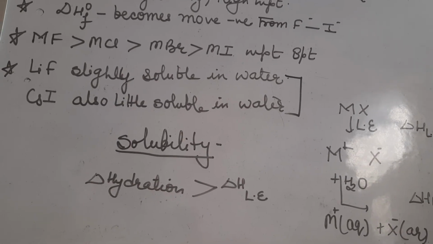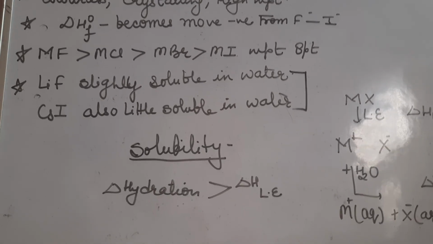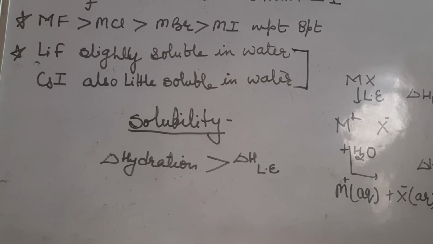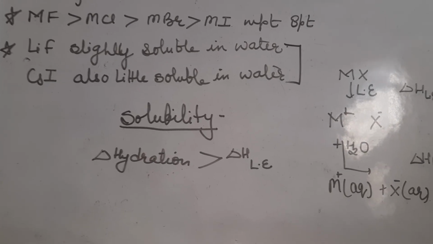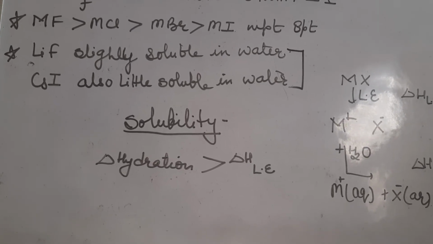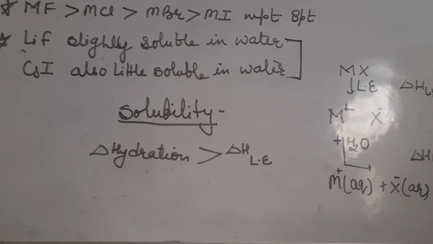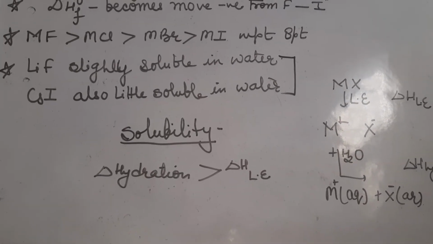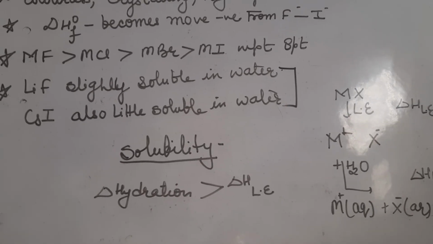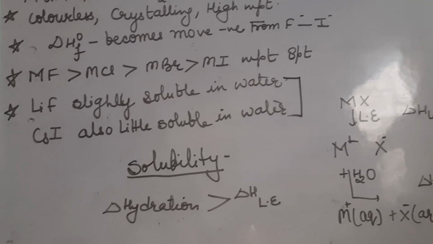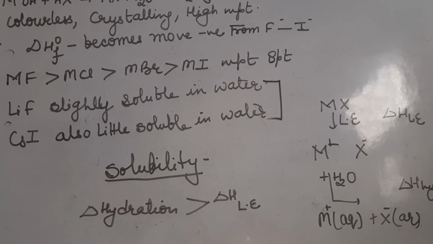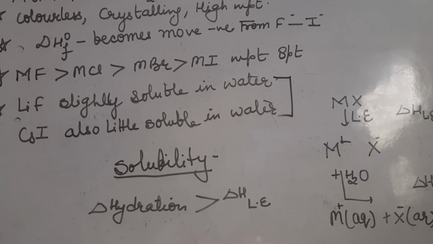When we move from lithium to cesium, the hydration energy decreases. Size increases, so lattice energy also decreases. So both energies are less: the lattice energy, that is the required energy to break the CsI bond, is less, and the hydration energy, the amount of energy released when an ion combines with the required number of water molecules, is also less.